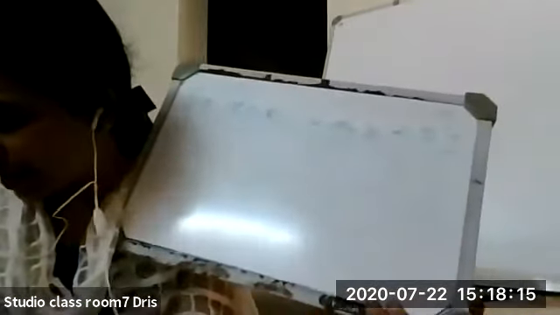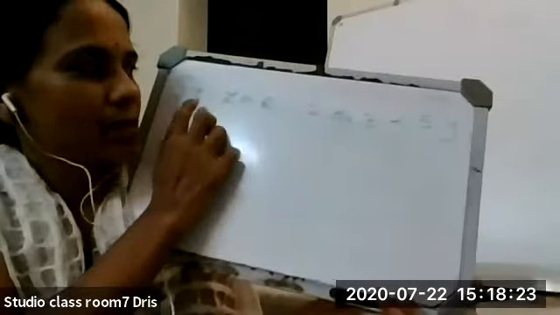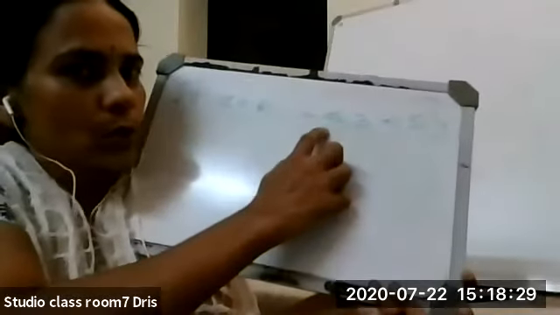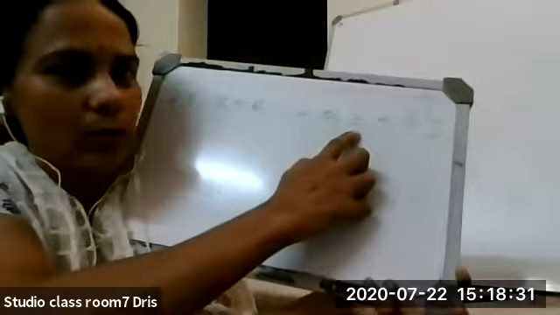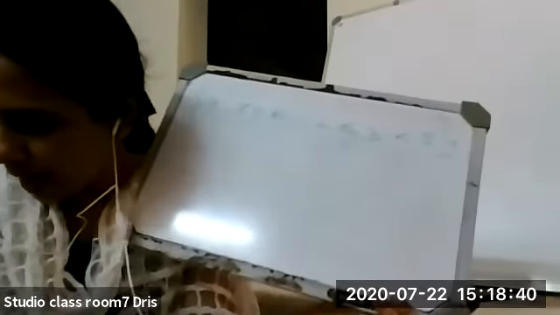Listen to the question and answer it. I'm repeating the question: set of all x such that x belongs to R, comma, 2 less than or equal to x less than 5.